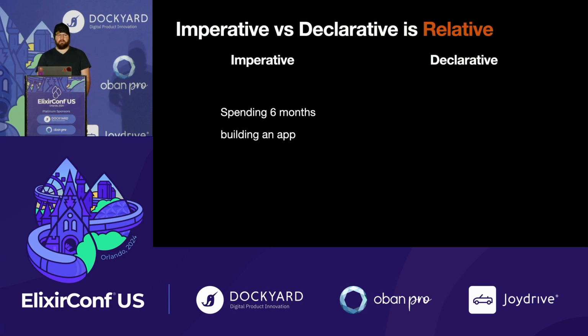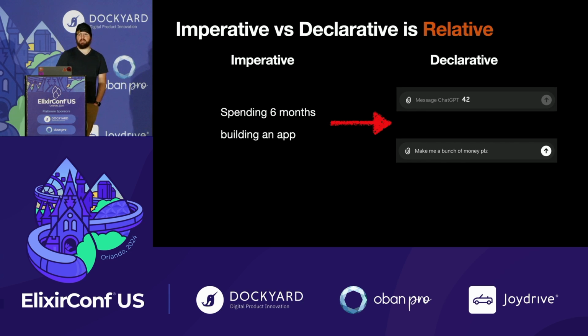In the future, however, declarative and imperative might be compared by, they might say imperative is spending 6 months building an app, and declarative is asking ChatGPT 42 to please make me a bunch of money.